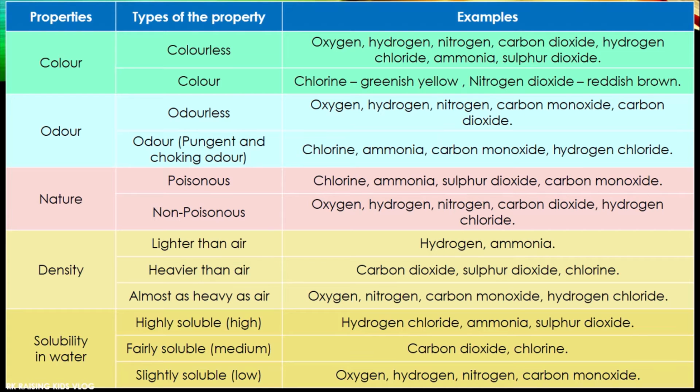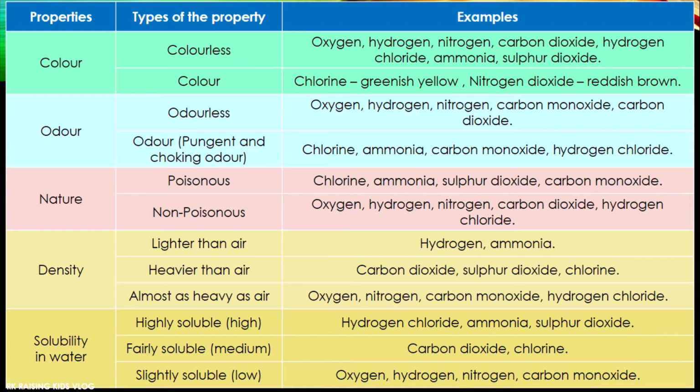Next property is odor. The types of this property: odorless, means we cannot smell it. It doesn't have any smell, bad smell or good smell. Examples are oxygen, hydrogen, nitrogen, carbon monoxide, carbon dioxide. We cannot smell these substances. But substances which have odor have a pungent and choking odor.